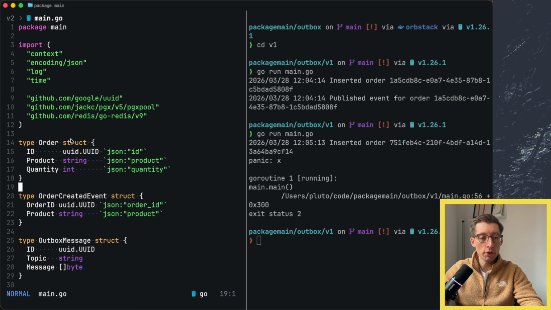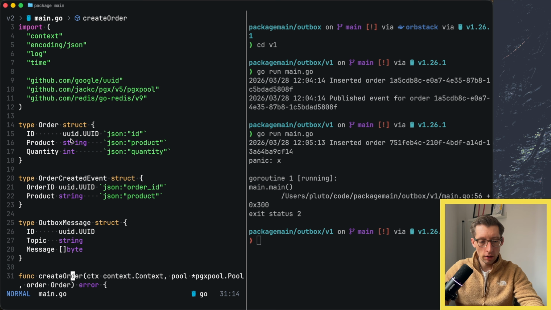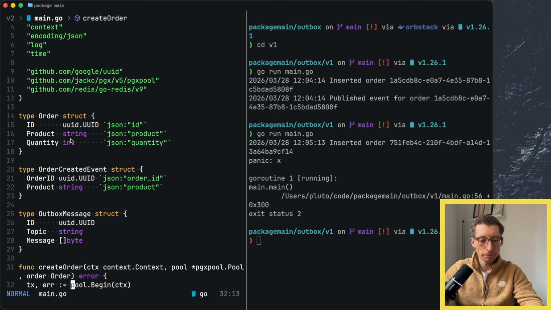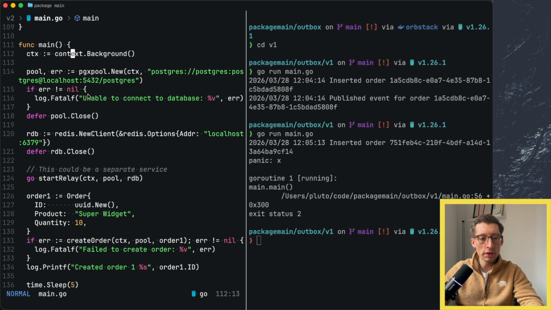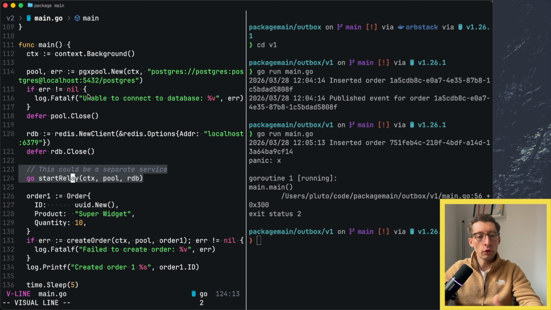Nothing changed here in terms of order, schema, or struct, and the event itself. We described our Outbox message that's similar to our database schema. And the main entry point is also similar. We have the database connection, we have the Redis connection. The big difference is that somewhere here, we start the relay process.